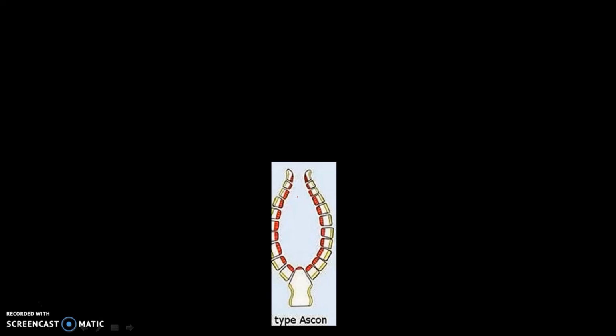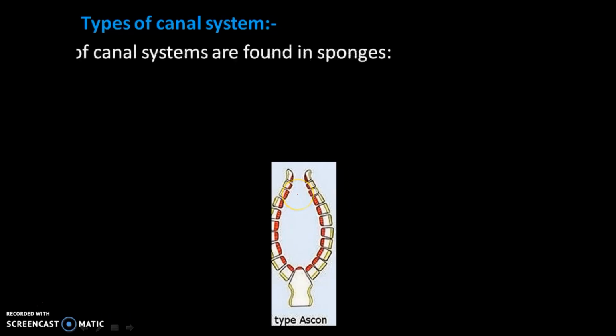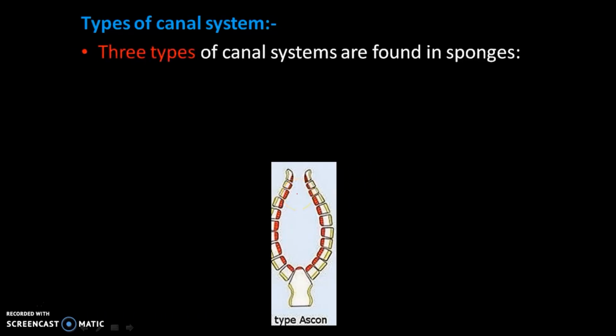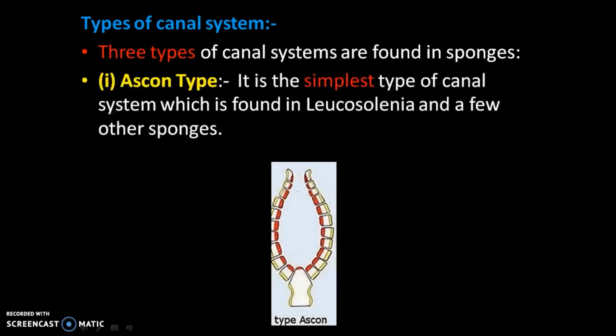The first canal we find is a very simple canal called the Ascon type canal. In Ascon type canals there is no branching, and it is regarded as the simplest type of canal. It is normally found in Leucosolenia and a few other organisms.